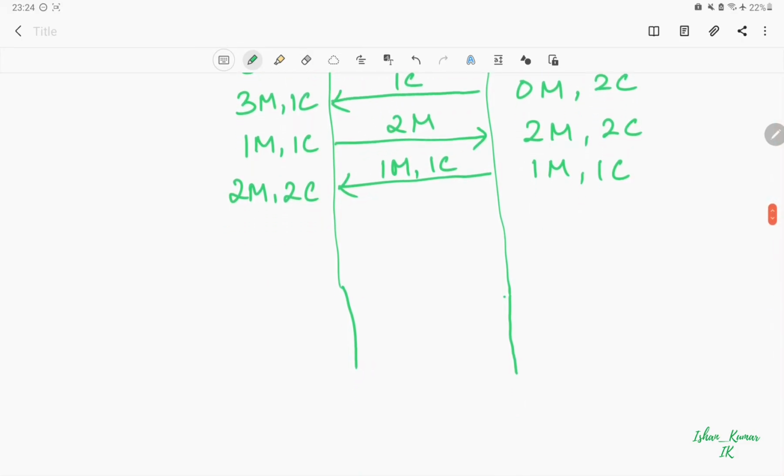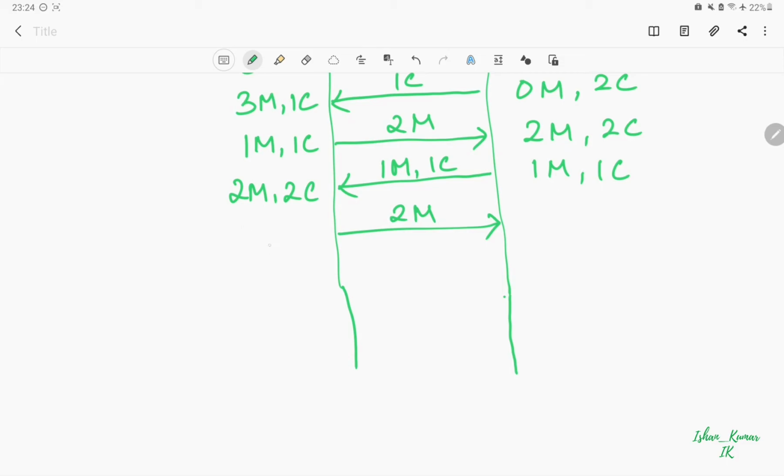Now we can send 2 missionaries from the left hand side to the right hand side.